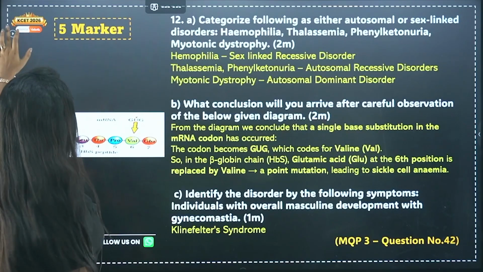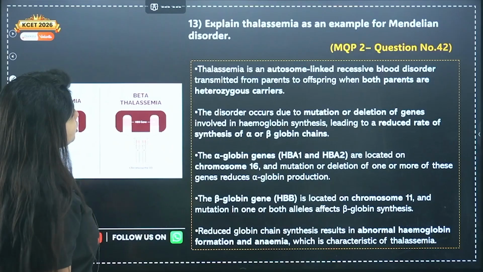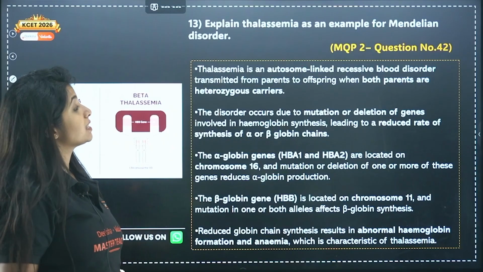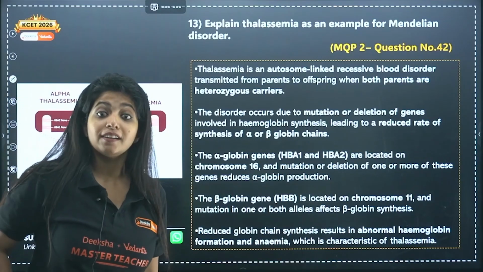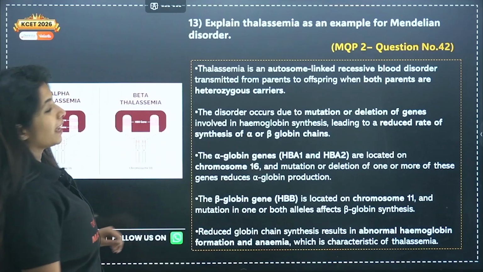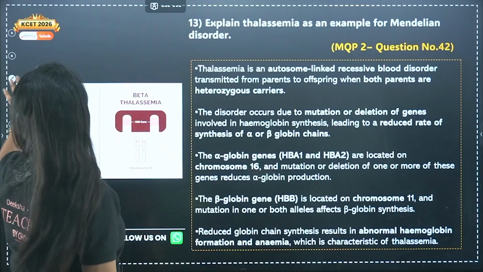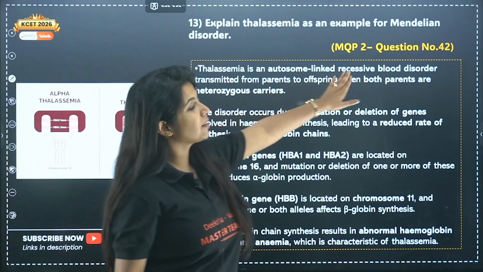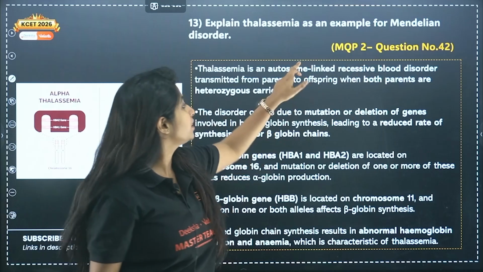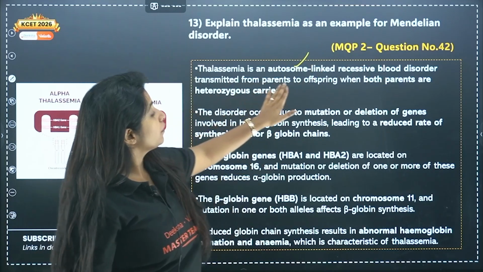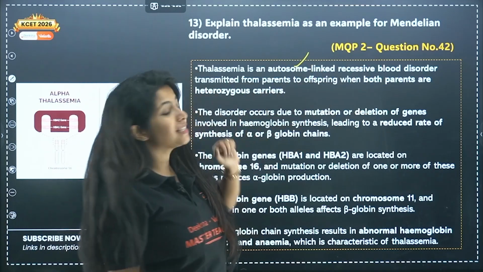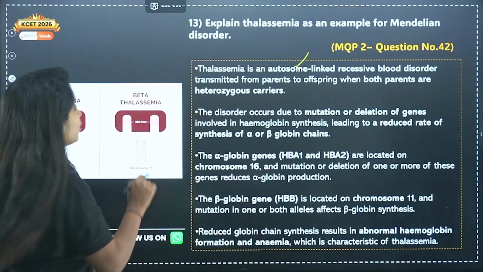Got it? Yes, ma'am. Now there is one more question: explain thalassemia as an example of Mendelian disorder. Try to solve it and I'll be right back. Okay, so we are back with thalassemia. It says that it's an autosomal recessive blood disorder. Ma'am, we already know that. Okay, it is transmitted from parents to offspring when both the parents are heterozygous carriers. That I'm sure you do not know.